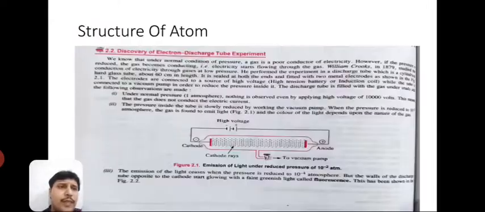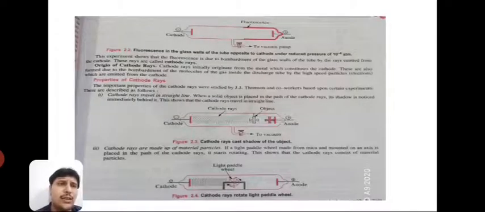minus 4 atm. So here we can see, due to the glow of this fluorescence, the thickness of the tube increases here. This experiment shows that the fluorescence is due to the bombardment of the glass walls of the tube by the rays emitted from the cathode. These rays are called cathode rays. So this is the origin of cathode rays.